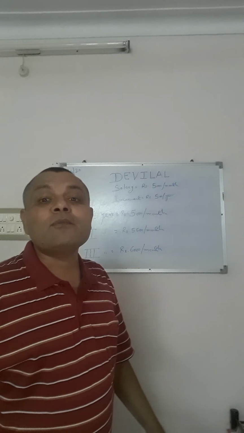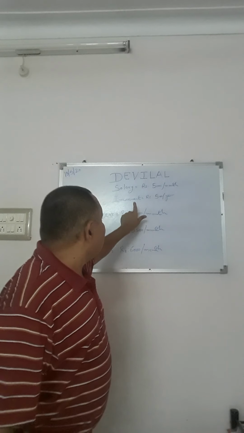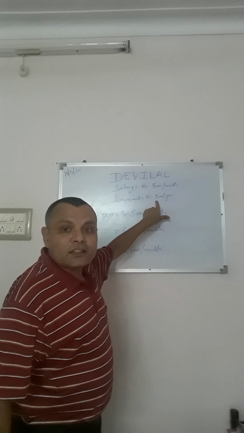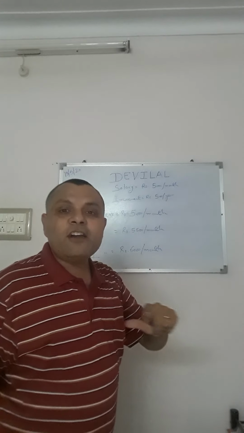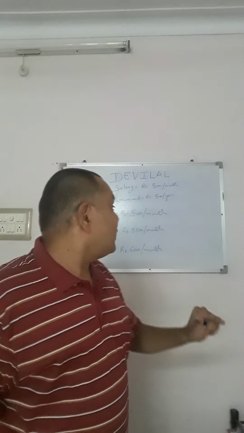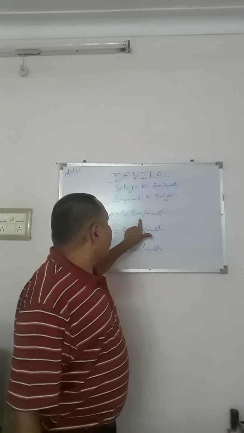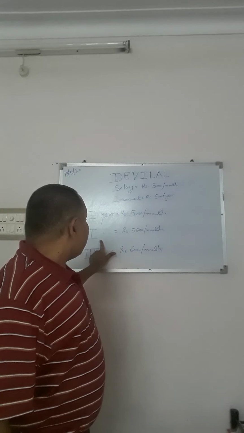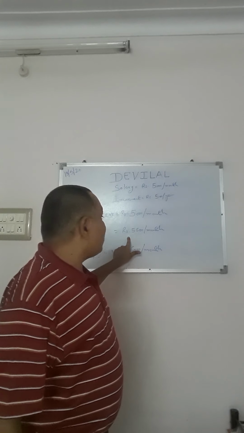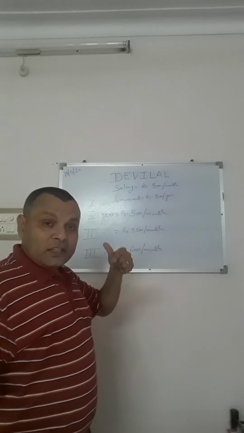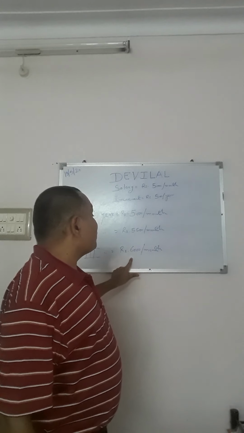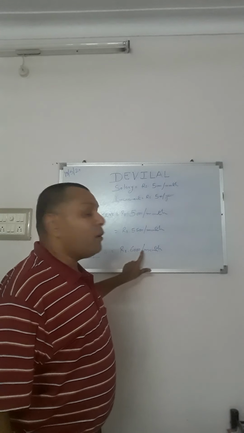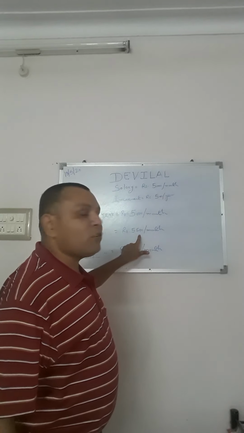initial salary of rupees 5,000 per month with an increment of rupees 500 per year, that is negotiated between the employer and Devilal. During the entire first year, the salary of Devilal is rupees 5,000 per month, and by considering the increment of rupees 500 per year, during the entire second year his salary is rupees 5,500 per month. In a similar way, with the increment of rupees 500 per year, during the entire third year his salary will become rupees 6,000 per month, just by adding 500 to 5,500.